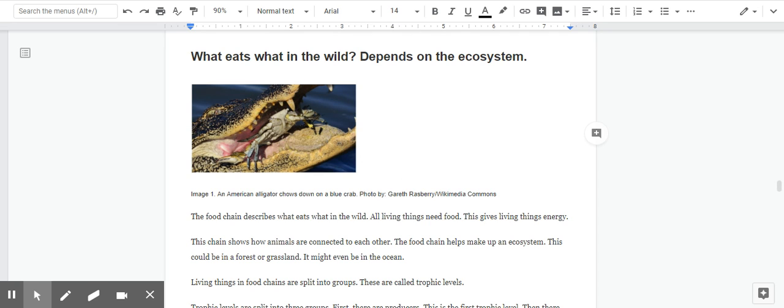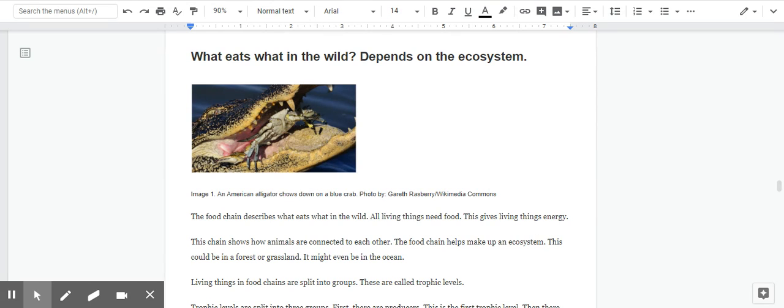Hi, second grade. Today I am going to read your Day 9 article, What Eats What in the Wild? Depends on the ecosystem. There are a lot of tricky vocabulary words, so I am going to underline them as we go so we can make sure we go back to them when we answer questions.